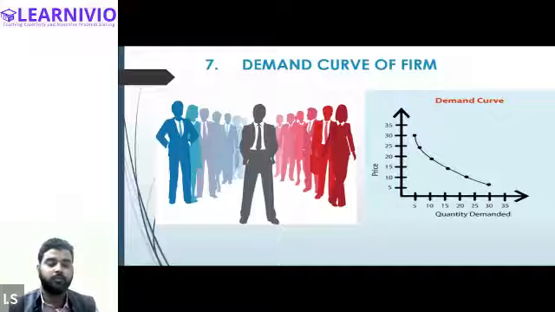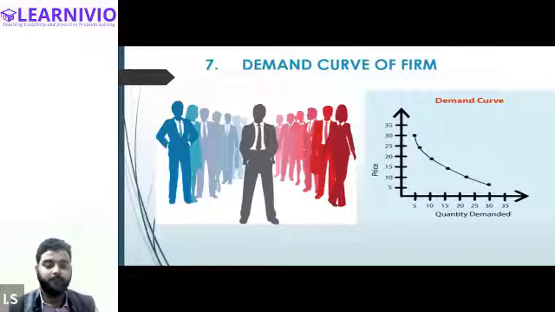Do you know when the demand curve is downward sloping? Demand curve is always downward sloping when a seller can sell more quantity only by reducing the price of the commodity. If the seller can sell more quantity only by reducing the price, in that case the demand curve of the firm will be downward sloping.